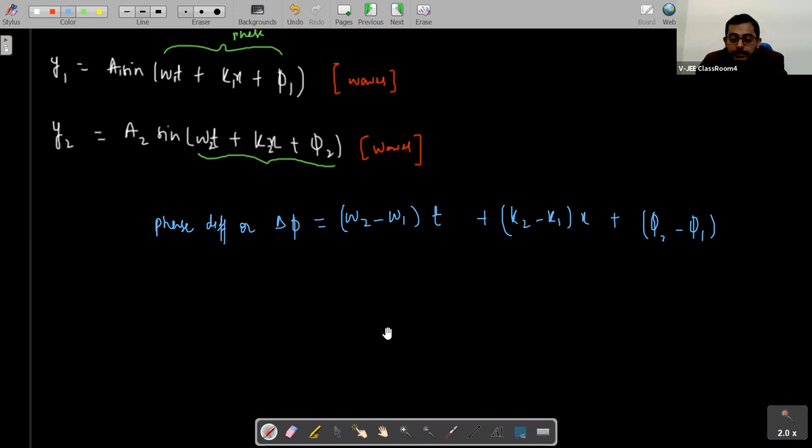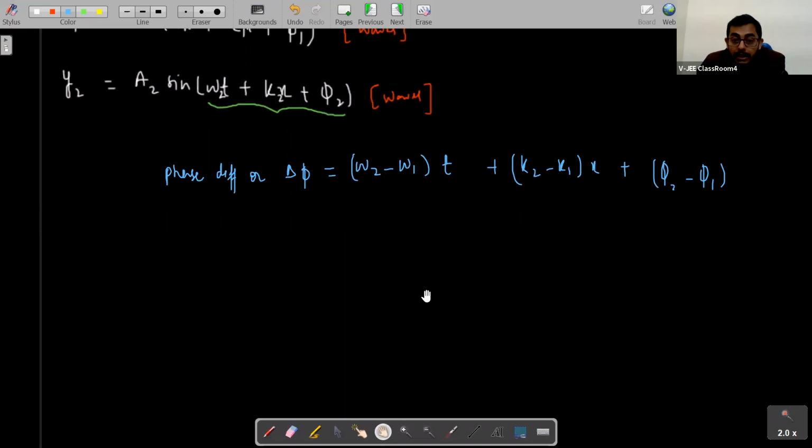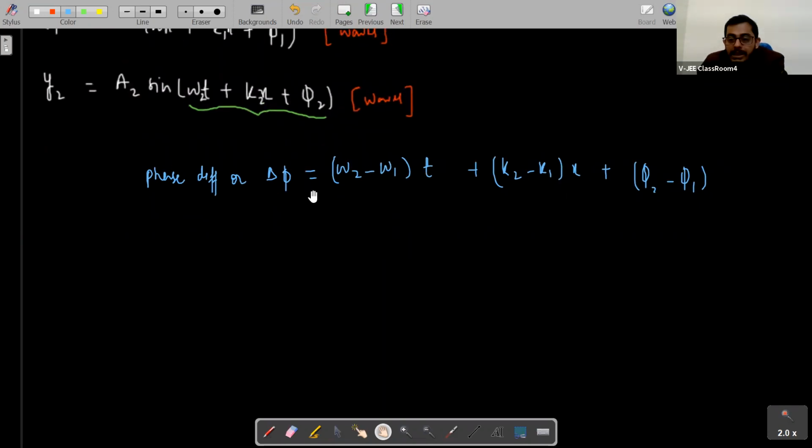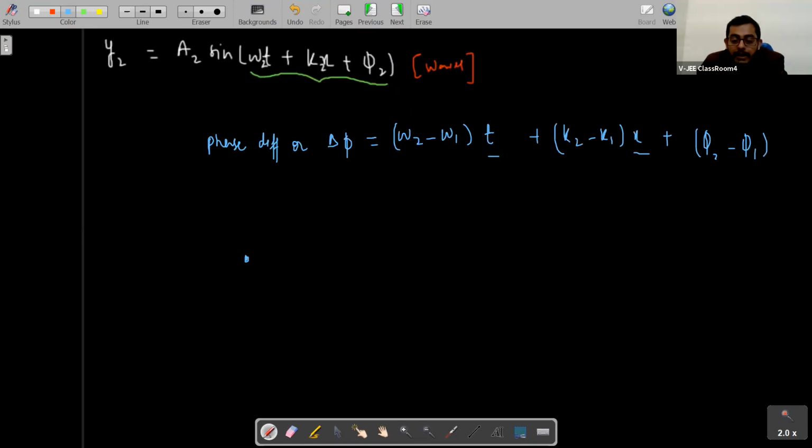So you see, students, if this is the phase difference, what quantity is it dependent on? Tell me. Time. At any point, the phase difference will depend upon time, and on x. What is x, students? x is the distance of the source from the position where we have to calculate the phase, right? This is x.